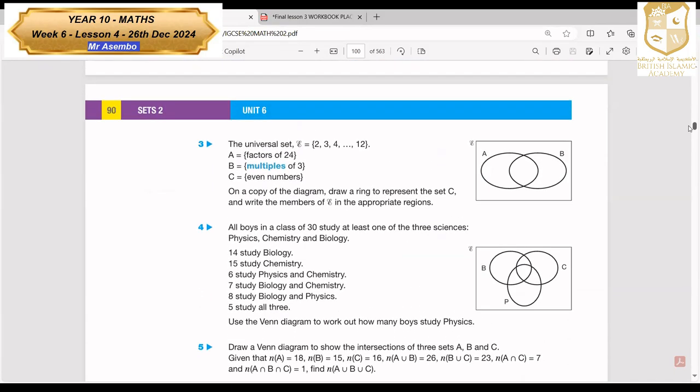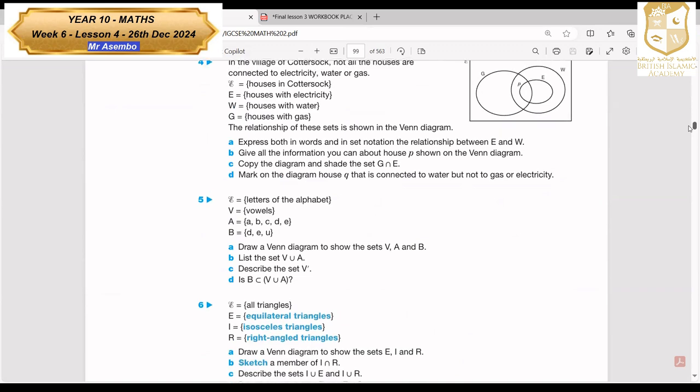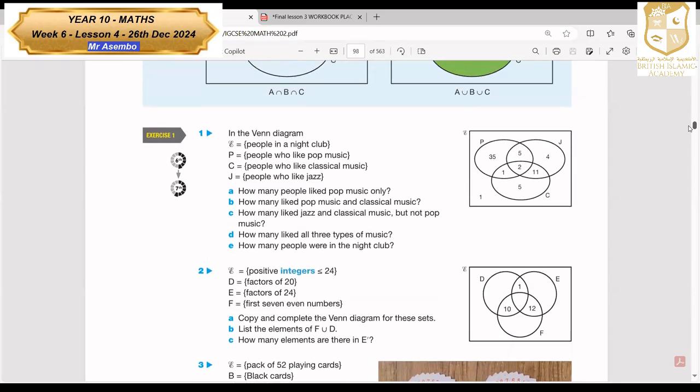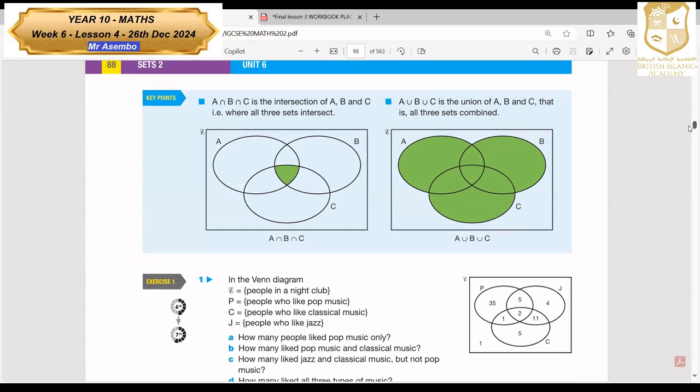If you have book 2, I want you to go to page 90. Page 88. Now, though we are going to do shading of sets later on, this one is showing us that if you have a part which is shared between the 3 sets, we normally present it in the middle here. And then the union of the 3 sets, we color everything there.